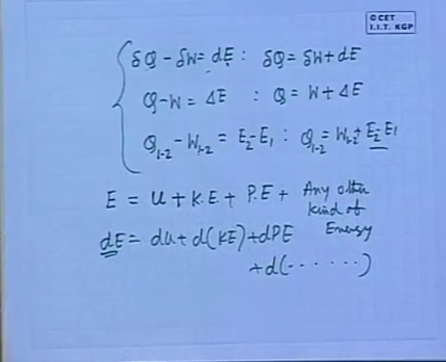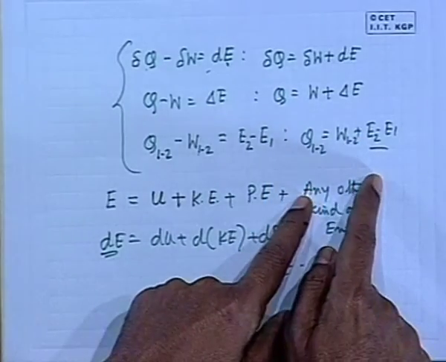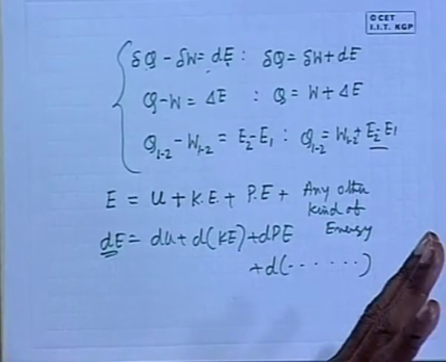All right. Any question, please? Yes, please. So in PdV work, if weights are suddenly removed, how can we find it? If weights are suddenly removed, this is an irreversible work that has to be found out from experiments; that cannot be given by this expression. True. But when I define the first law of thermodynamics, there is no restriction on friction, because it is the conservation of energy. Now if somebody wants to substitute W by PdV, then the question of friction comes into the picture. There is a constraint that it is a frictionless system, reversible work.